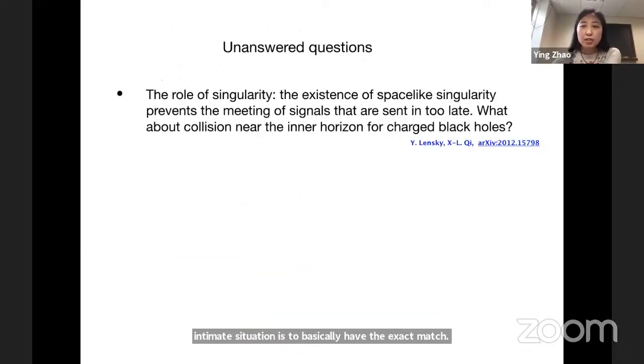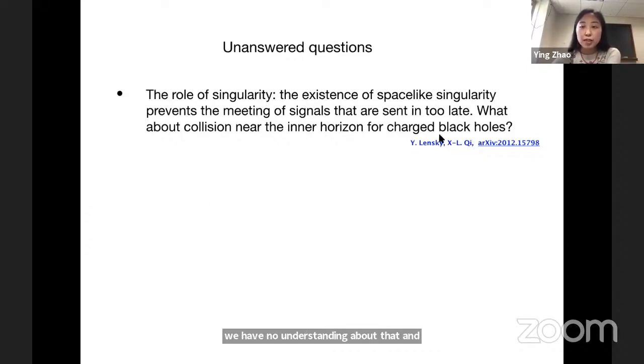This is basically all I have, but at the end, I will point out some unanswered questions. A big unanswered question, as we all know these days, is about the singularity. Throughout this work, we assume the existence of a space-time singularity, which can prevent a meeting of signals that are sent in too late. Recall that if TWL plus TWR is positive, then they don't meet. But this is not true for charged black holes. So how do we understand the collision near the inner horizon for charged black holes? We have no understanding of that, and our quantity is not sensitive to that.